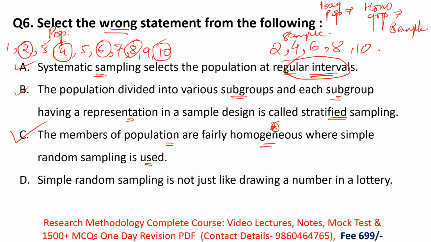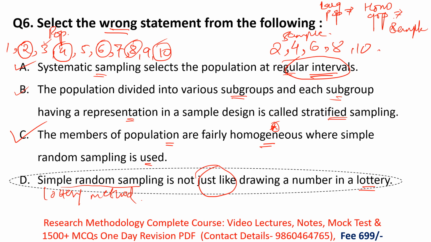Then option D: simple random sampling is not just like drawing a number in a lottery. No, this is the incorrect statement, because simple random sampling is also known as the lottery method. As you know, in the lottery method, they select a person's name randomly. Like that, in simple random sampling, researchers select their samples from the population randomly. So option D is the wrong statement and this is the correct option.